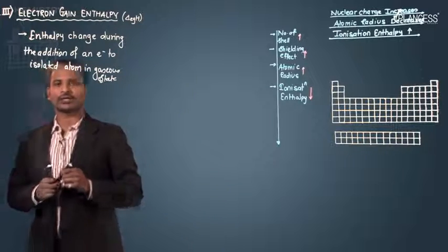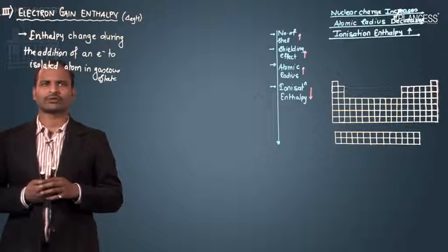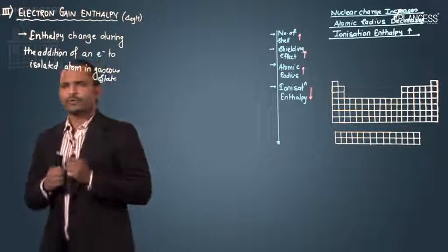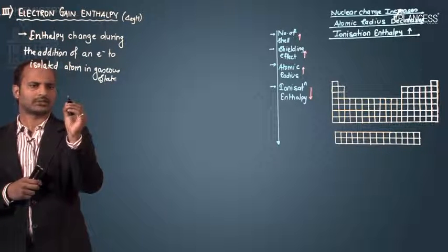Now, what is electron gain enthalpy? I said it is an enthalpy change during the addition of an electron to an isolated atom in a gaseous state. So, suppose there is an atom.